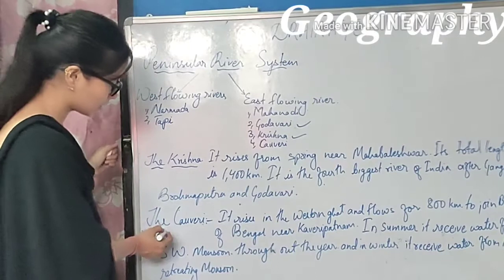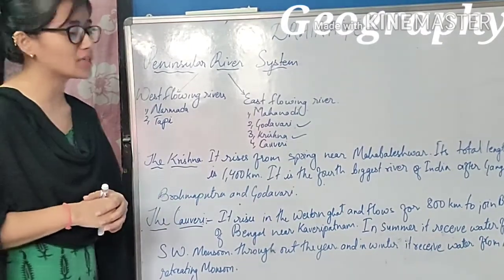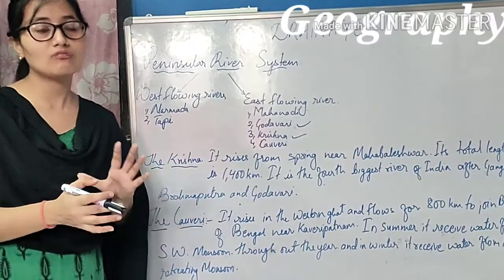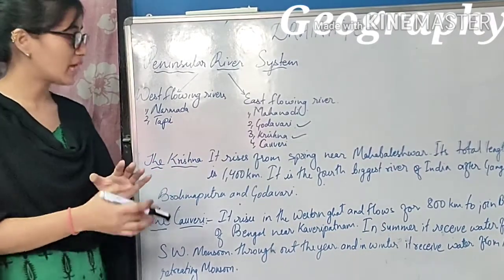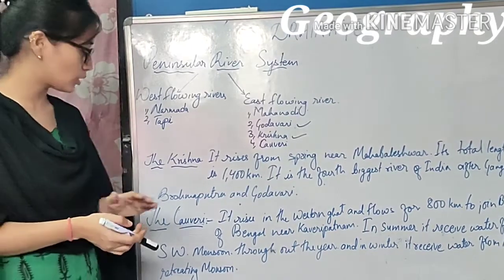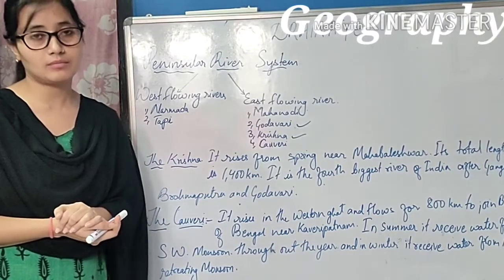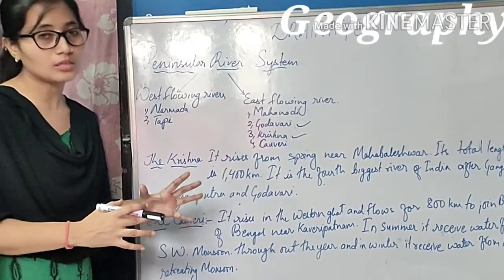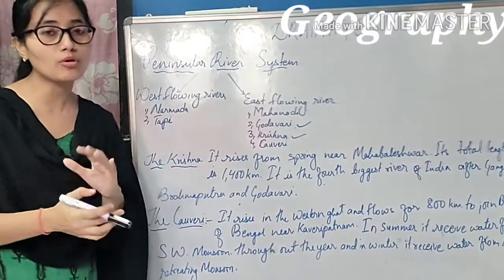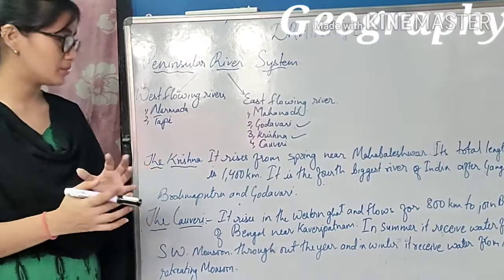Now let us move on to another east flowing river of Peninsular India. It is the river Kaveri. River Kaveri rises in the Western Ghat and flows for how many kilometers? 800 kilometers to join the Bay of Bengal near Kaveri Patnam. So the river Kaveri joins the Bay of Bengal at a place called Kaveri Patnam.